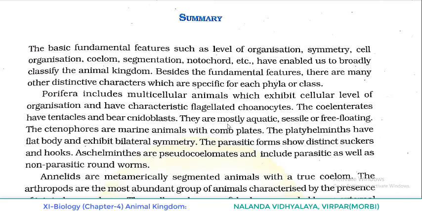They are mostly aquatic, sessile or free-floating. The ctenophores are marine animals with comb plates. The platyhelminths have flat body and exhibit bilateral symmetry. The parasitic forms show distinctive suckers and hooks. Aschelminthes are pseudocoelomates and include parasitic as well as non-parasitic roundworms.